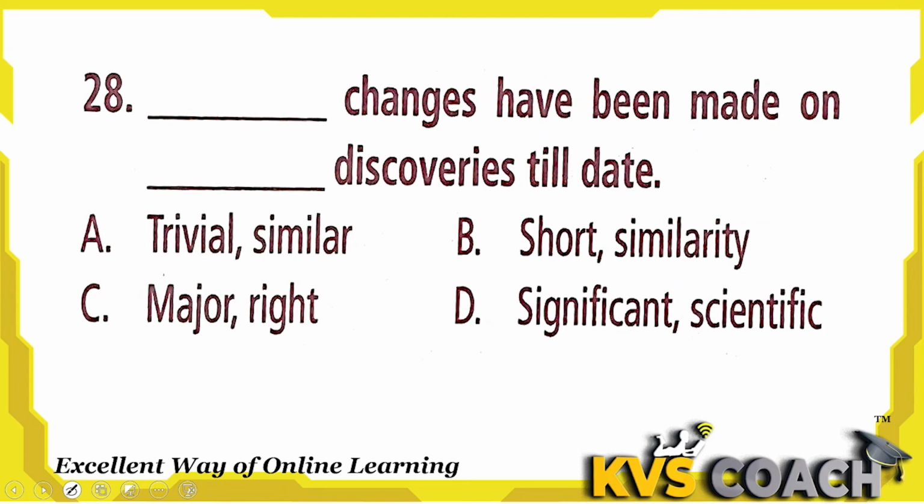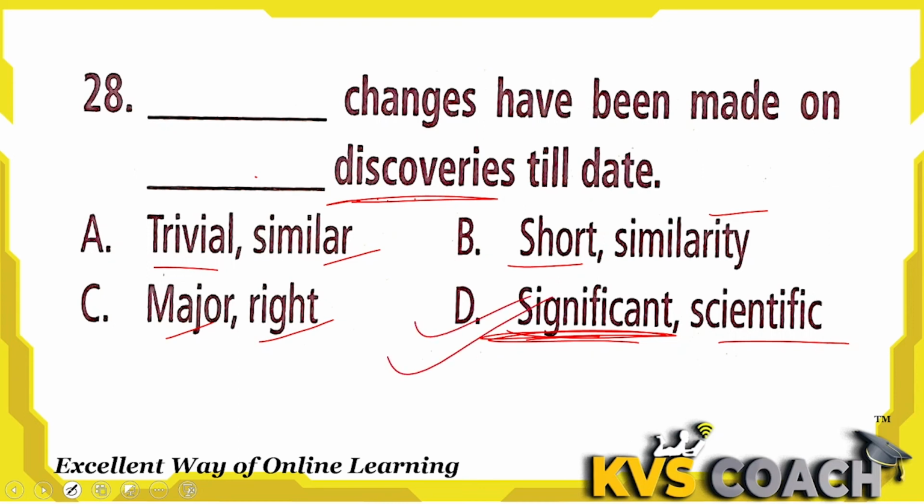Next, dash changes have been made on discoveries till date. Trivial changes, no, trivial is a little important. Short, major or, look, changes can be significant, then only discoveries can be done. And discoveries can always be scientific. Discoveries are always scientific, done by science. So significant changes can be done. Significant means important changes. So significant changes have been made on the scientific discoveries till date. This is the right answer here.